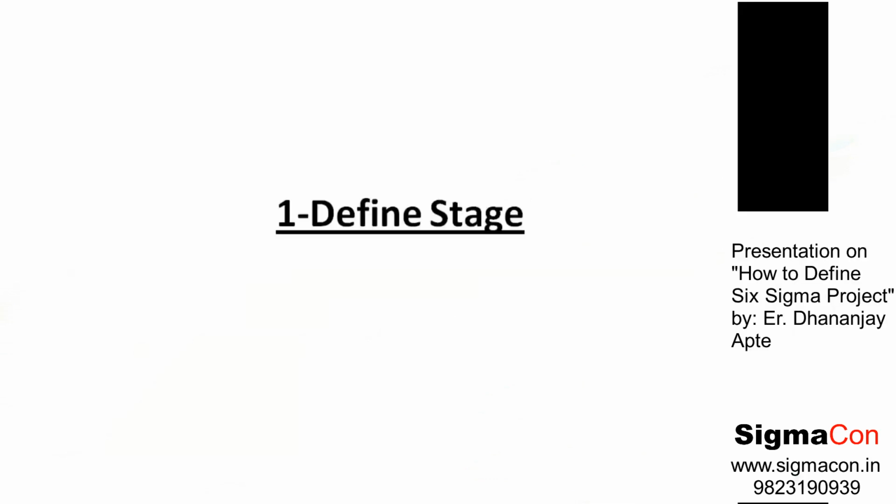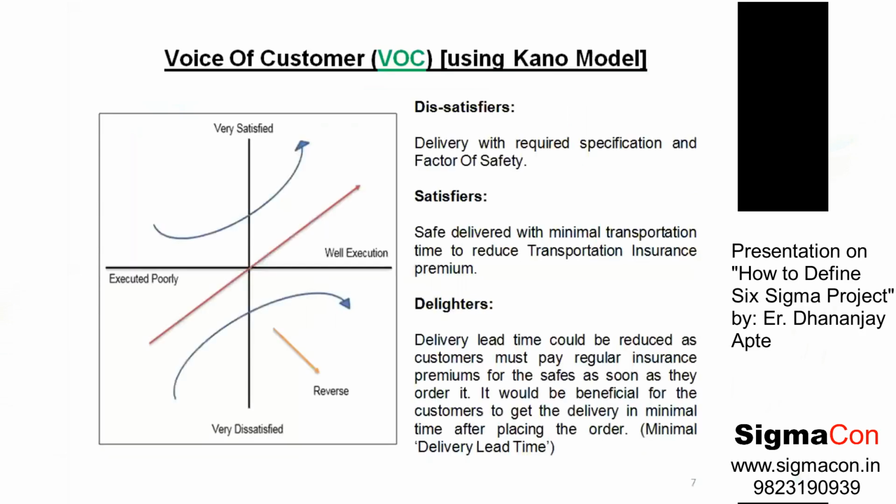We know in Six Sigma, the very first stage is the define stage. Now, we consider voice of customer in the very beginning. There are three types of customer requirements: dissatisfier, satisfier, and delighter. Dissatisfiers are basic requirements of customers towards our service. Satisfier is the intermediate requirement, and delighter is the delighter requirement.